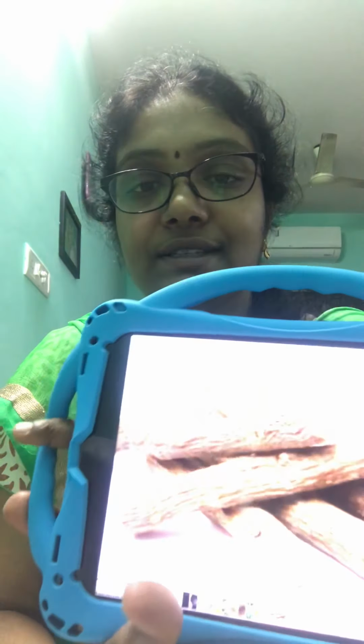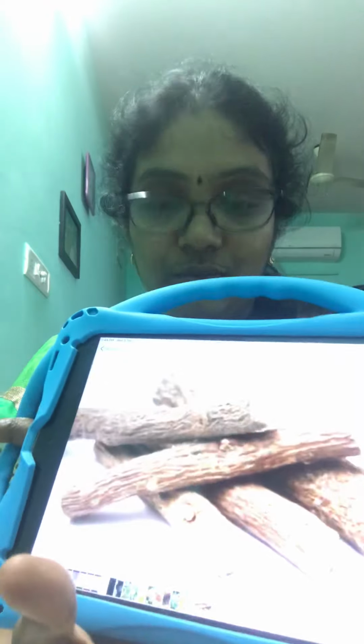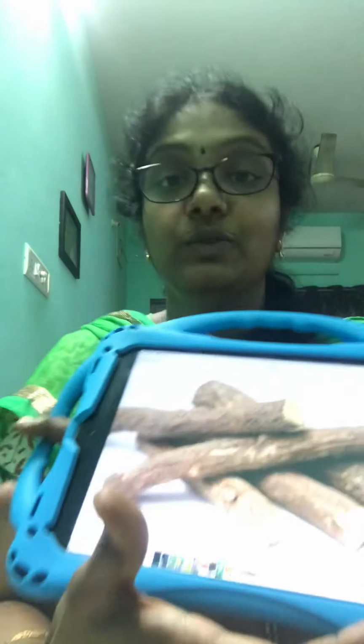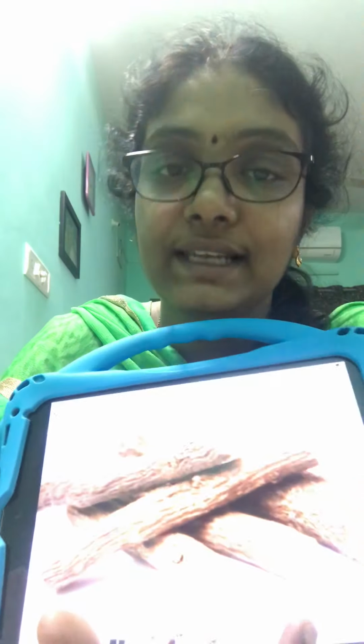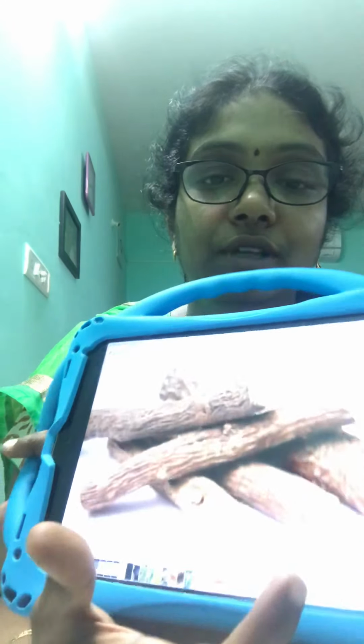Next is Yashtimadu, also called licorice. This one is used for treating cough, asthma, cold, liver problems, and to improve the texture of skin, hair and voice.